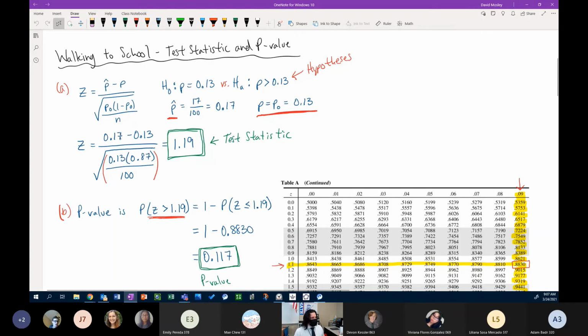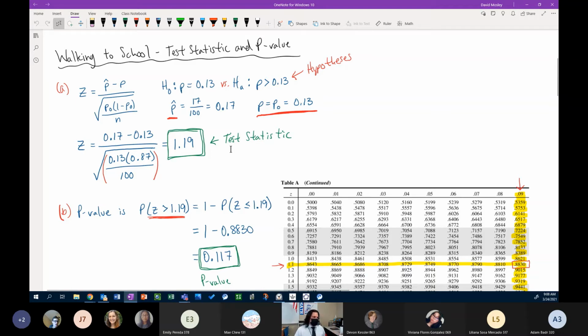We get 0.17 minus 0.13 divided by the square root of 0.13 times 0.87 divided by 100, right? And remember, we're taking the square root of this entire operation down here. We end up with 1.19. That is our test statistic. So we're done with part A. It didn't ask us to do anything except find the test statistic.